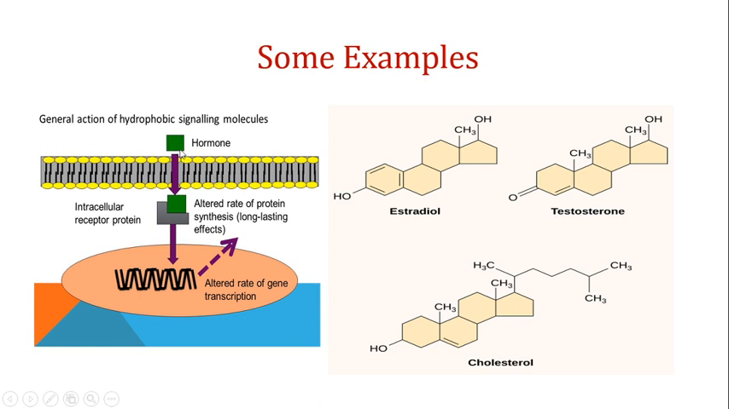So these hormones are actually going to pass through the cell membrane directly, and they are going to interact with the intracellular receptor proteins, and by interacting with the intracellular receptor proteins, they are going to change the gene transcription, thereby generating a cellular response. So this is a very general sketch which shows how these hydrophobic signals work. They can directly pass through the cell membrane, interact with the intracellular receptor proteins, thereby altering the gene transcription and creating a cellular response.